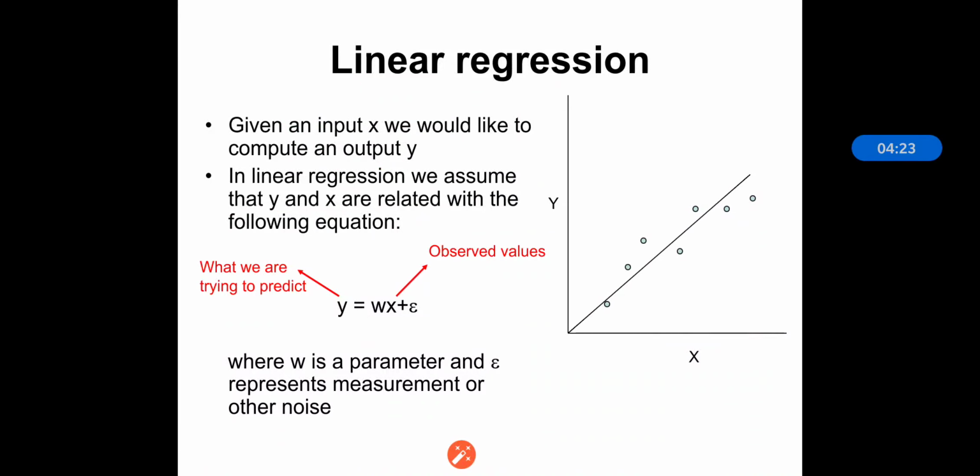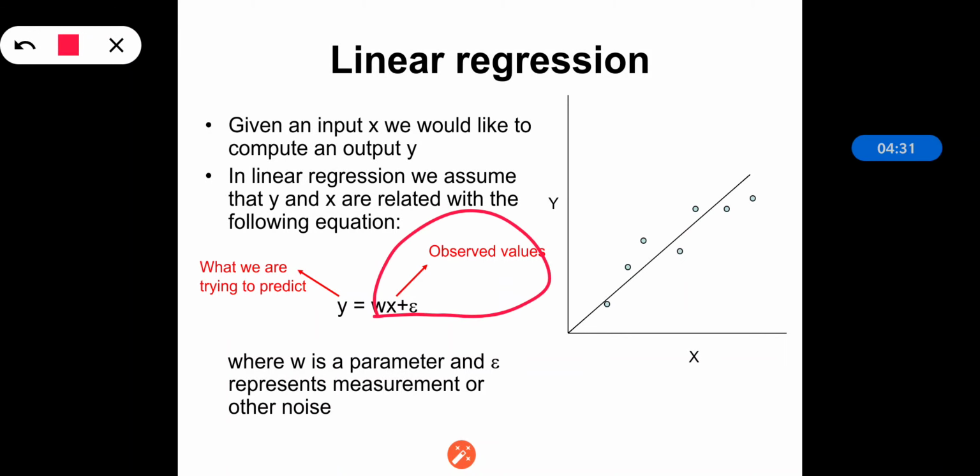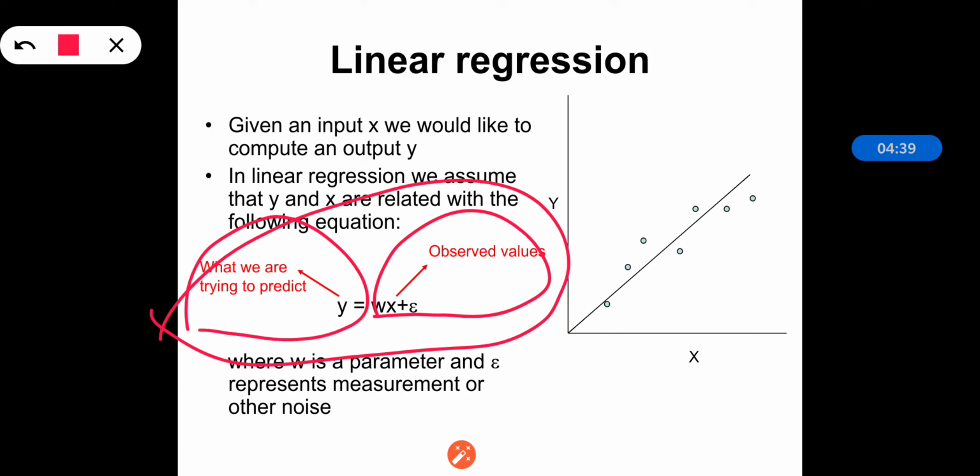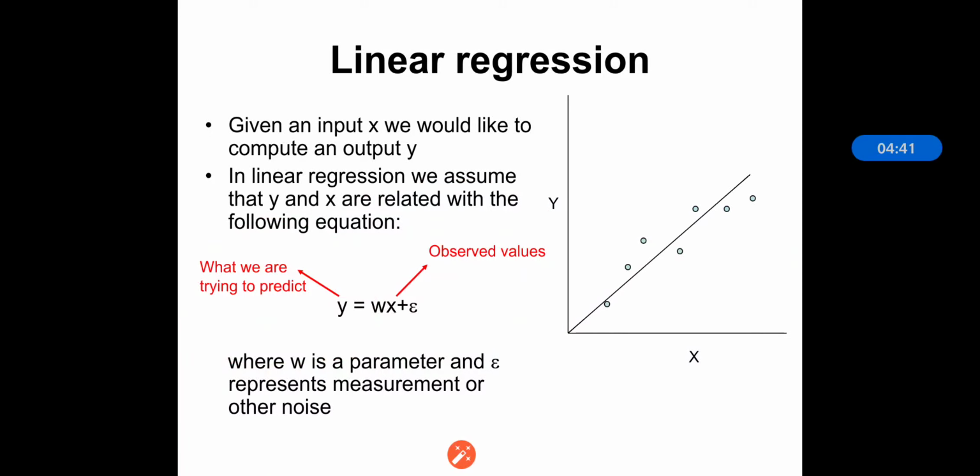So y is what we are trying to predict and x is the observed values. That is what linear regression is.